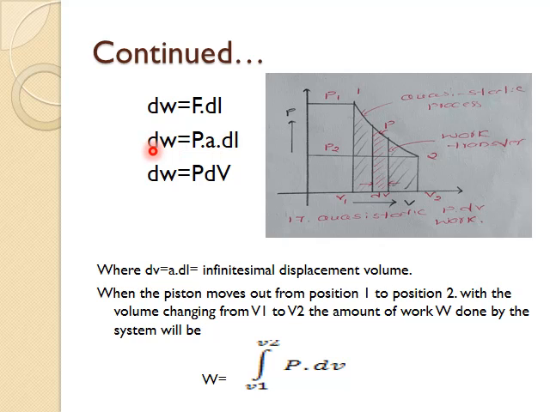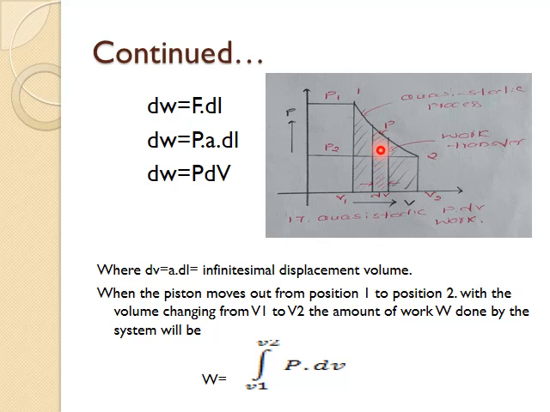Now I can rearrange this equation: very small work dw equals p into A into dl. Area into distance we can call change in volume. Finally, the small work done by a gas in order to move the piston through a distance dl is pressure into change in volume, dw equals p dV. This small work is represented by this intermediate area.